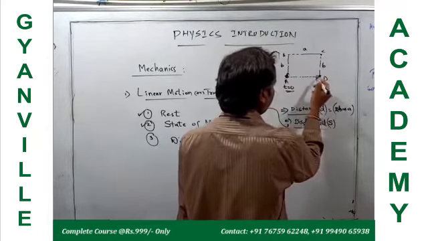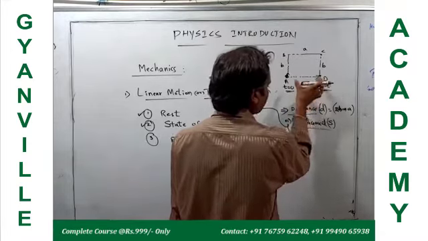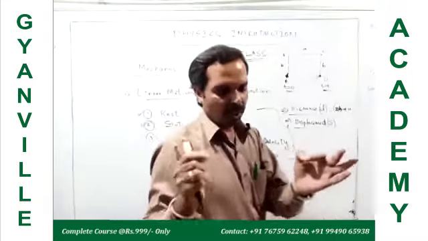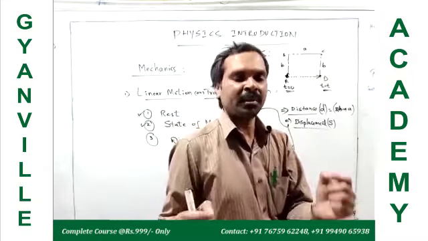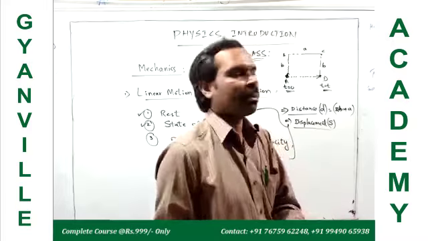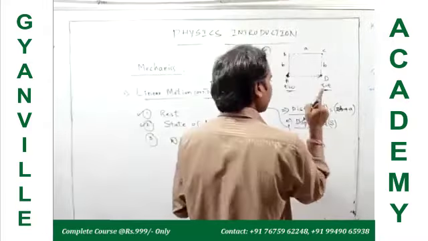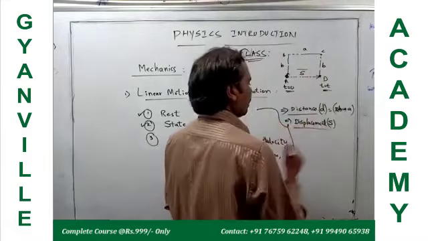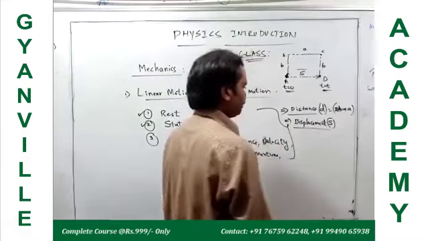I draw an arrow here, A to D, because only in a specific direction, only in the straight line direction between point A and point D, is the shortest distance possible. So it has a unique direction, therefore displacement is a vector quantity.